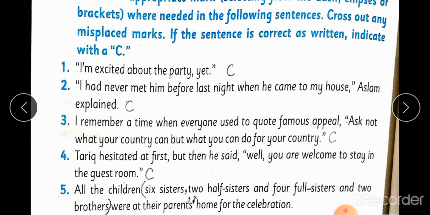Fifth one. So we will put punctuation marks to correct the sentence according to punctuation. All the children, use bracket, 6 sisters, put comma, 2 half sisters and 4 full sisters. So we will put hyphen in the mid of full and sisters, and 2 brothers. At their parents, students, we will use apostrophe before the S. Parents' home for the celebration.